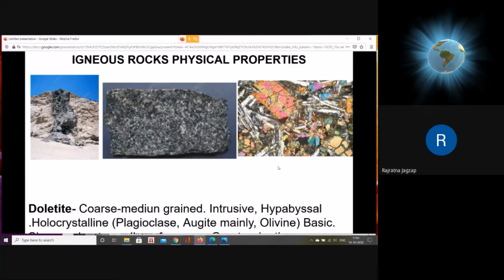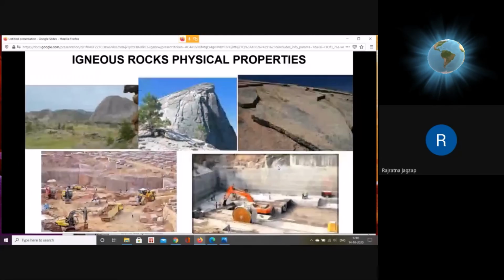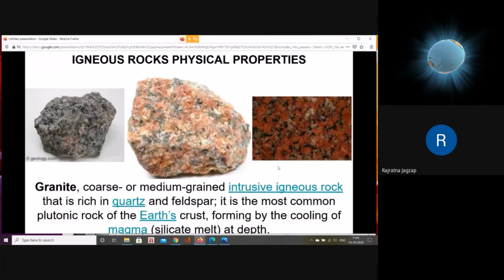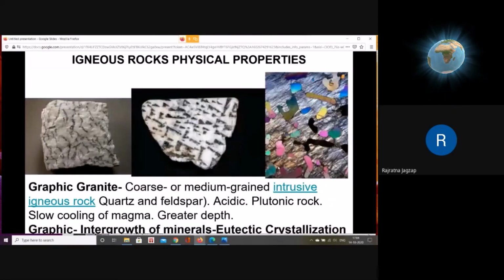So we'll stop for the day here. To summarize, we have covered granite, and then we understood the varieties of granite: common granite, porphyritic granite, and graphic granite.